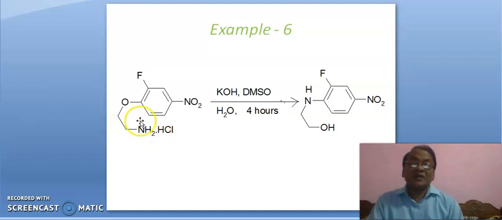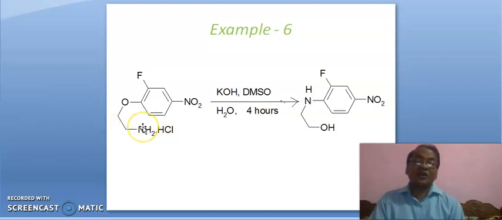Example 6. Here lone pair of electrons is at this nitrogen. Okay, it will attack here. It is nitrofluorobenzene. It is activated benzene or electron deficient benzene for nucleophilic substitution. If the benzene ring is electron deficient, then it is said to be activated.